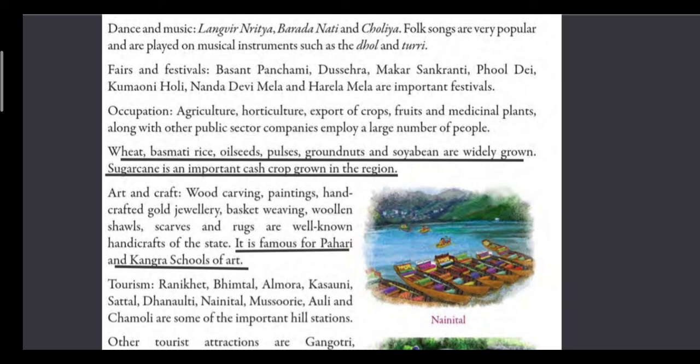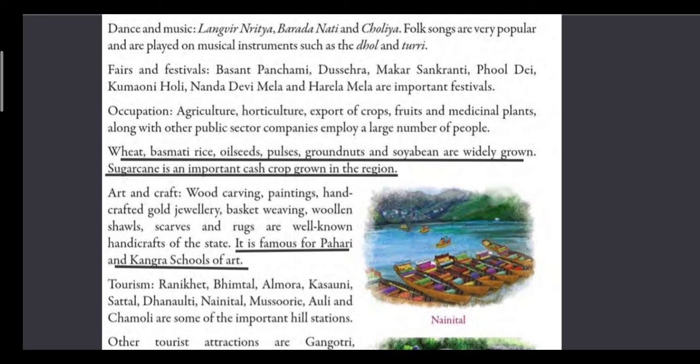Now, we will read about the art and craft. Wood carving, paintings, handcrafted gold jewelry, basket weaving, woolen shawls, scarves, and rugs are well known handicrafts of the state. It is famous for Pahari and Kangra School of Art. So people here make a lot of handicrafts. Handicraft means things or art and craft which is made from the hands of the people. So people, they make it with their hands. These are not made by machines.